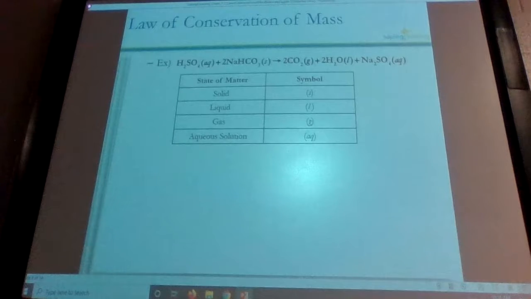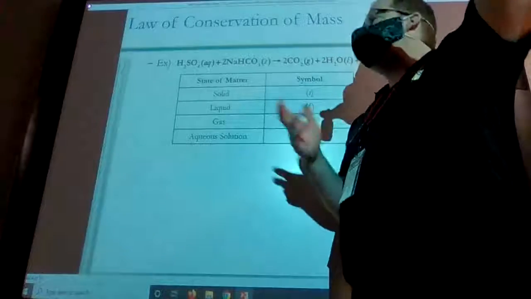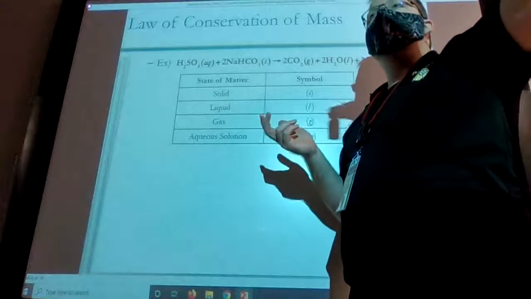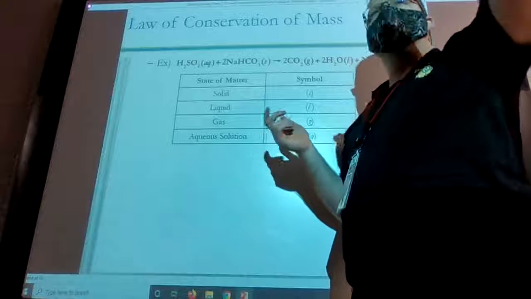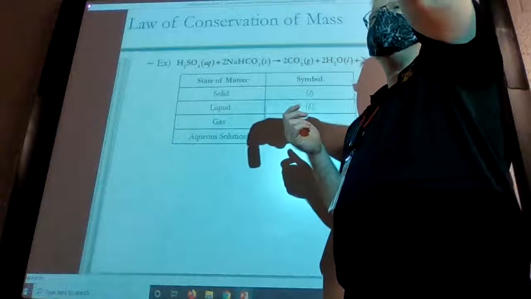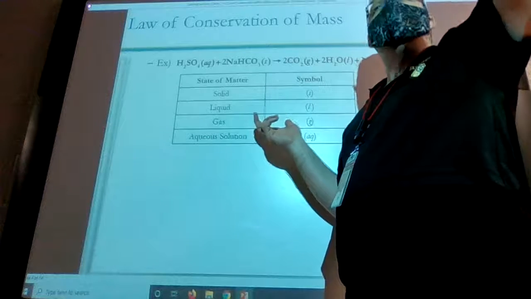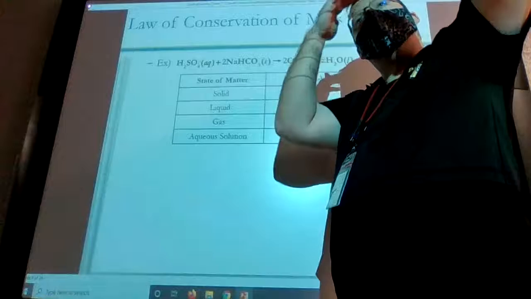Is everything that's liquid water? No. So what I have here is hydrochloric acid. What form is this in? Liquid. Is there any H2O in here? No. This is hydrochloric acid. It says on the label HCl. So there's no H2O. There's no water involved in this beaker at all.